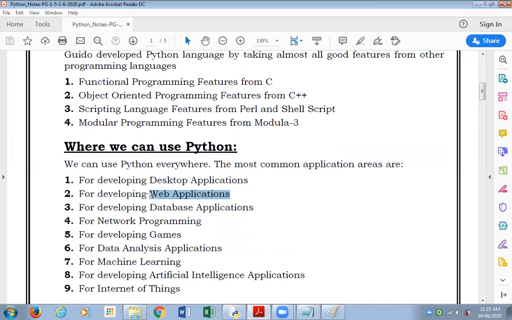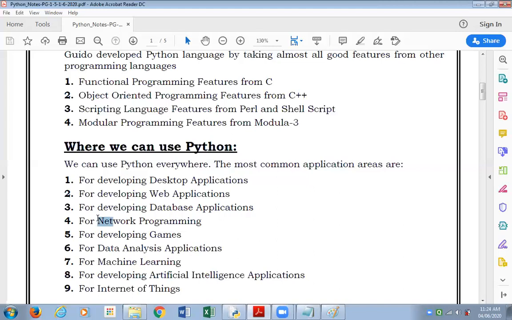Those are web applications. Desktop applications are programs which are solely on your computer. You don't need a browser or an internet connection, or you don't need to get it from a web server. Web applications are applications which are on a web server. With the help of a browser, you go to the server, get that application onto your machine and make it run on your machine. Database applications, where you'll be writing programs in Python which will go and store data in a database server or fetch data from a database server.